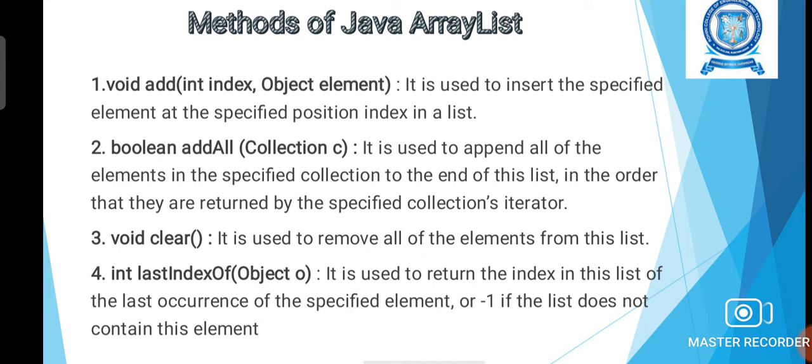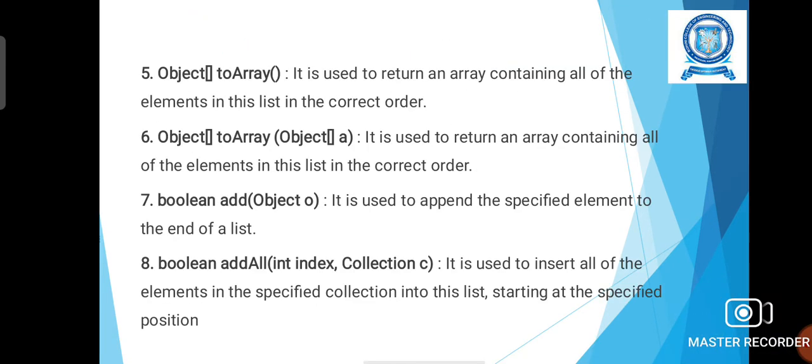Last index of means one element may be present in different positions. So it will return the index of the element where the last occurrence of the element is present. So if the element is not present in the list, -1 will be returned.